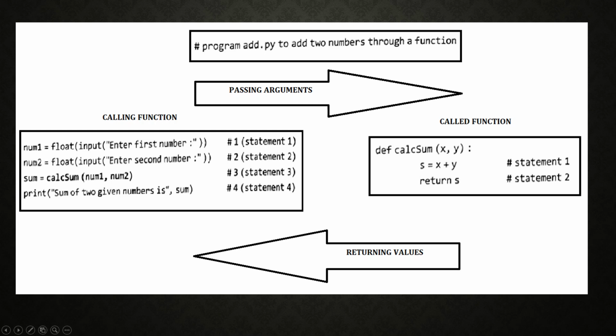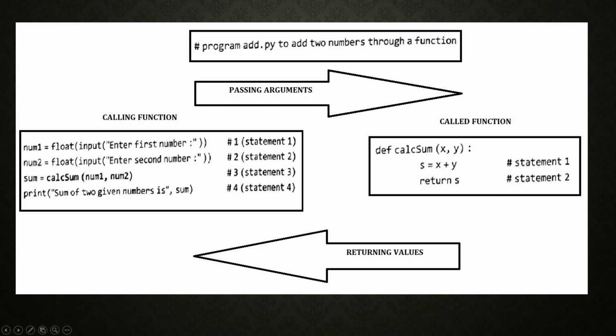Here num1 and num2 are actual arguments. In the called function, x and y are two variables which receive the values from num1 and num2, and they are called formal arguments or formal parameters.